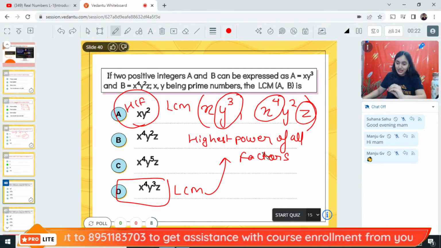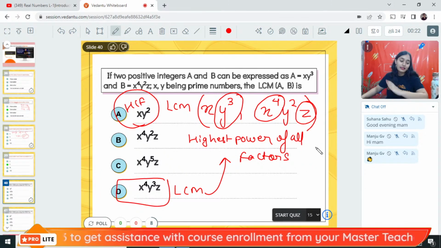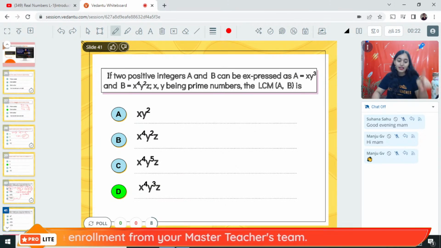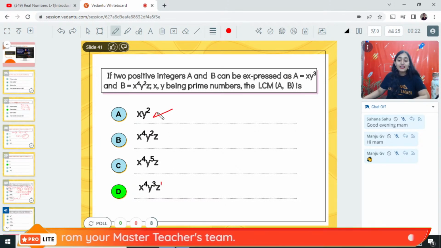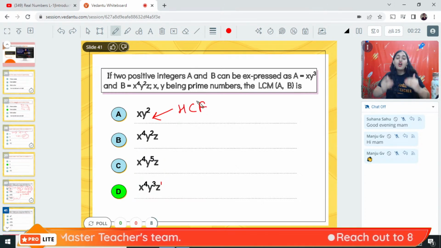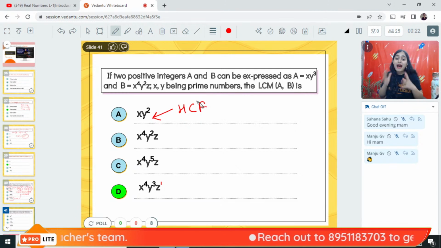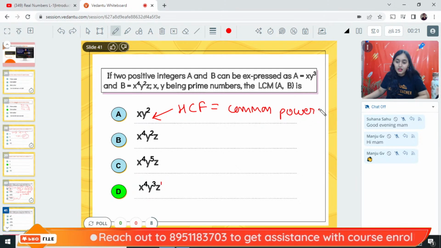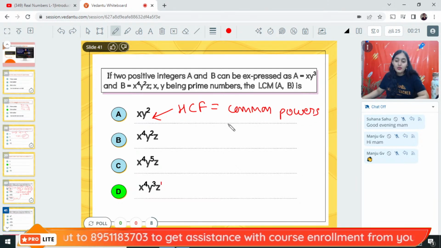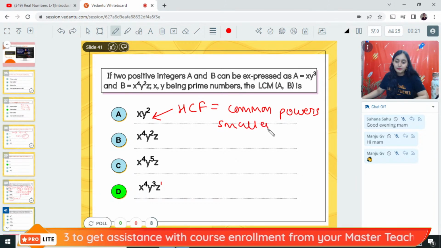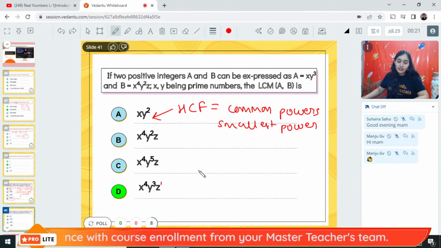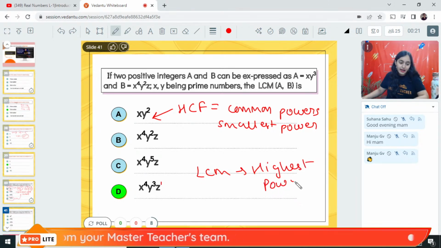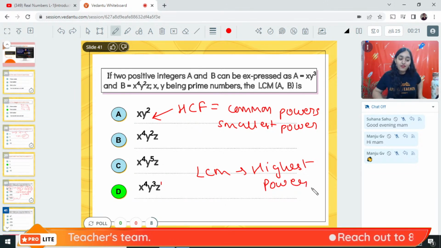Always the LCM is highest power of all the factors, and therefore it will be x to the power 4, y to the power 3, z to the power 1. Understood? This is the highest common factor. Common factor is what powers are common? It will be the common power, or you can say smallest power. HCF will be smallest power, LCM will be highest power. Everyone, will you remember it? Alright, you can note it down, mark it and follow it.